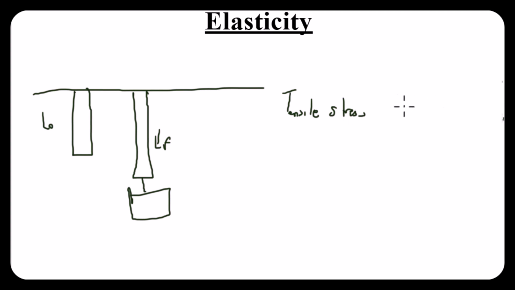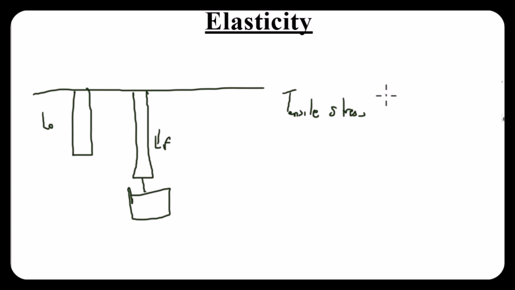We have the tensile stress. We have the bulk stress, especially terms that we associate with civil engineering courses. But for the sake of this subject, we only deal with tensile stress and compressive stress. For tensile, the final length has to be greater than the original length, which means the material is actually stretching. For compressive stress, it means the material is shrinking, or we are trying to reduce its size.